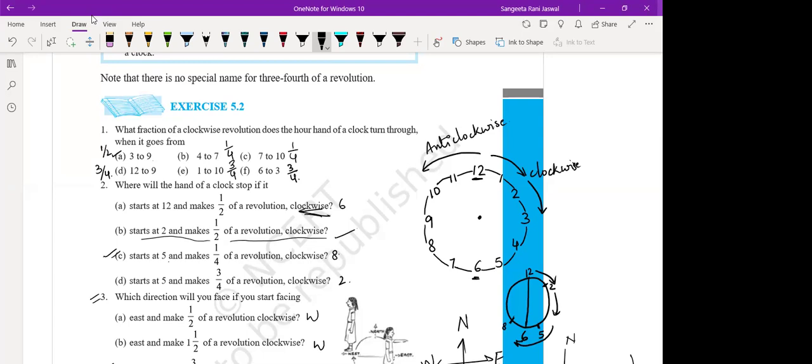Now, the fourth part is starts at 5 and makes 3/4 of a revolution in clockwise direction. Now it started at 5 and it made 3/4 of a revolution in clockwise direction like this. So where will it stop now?